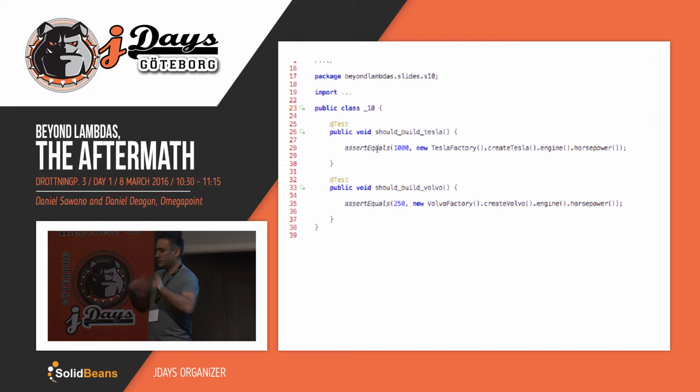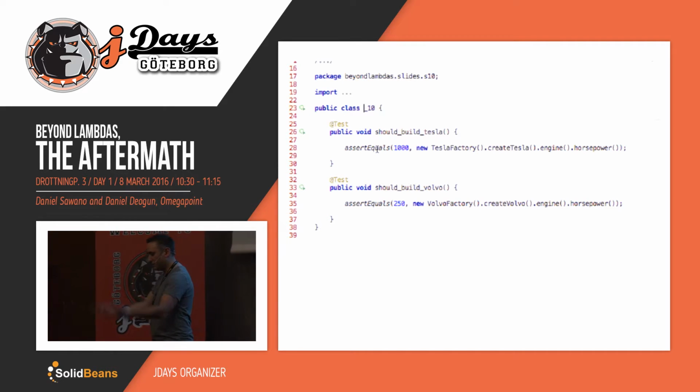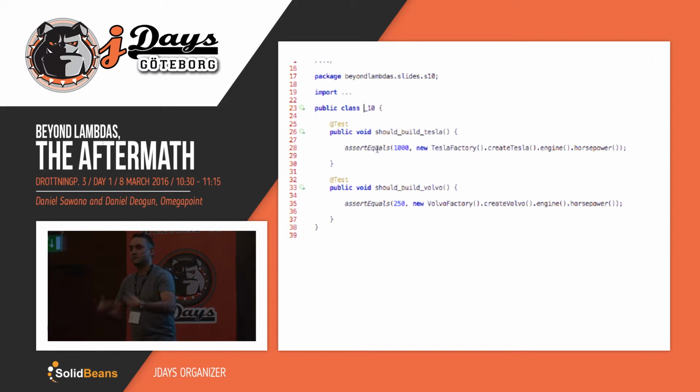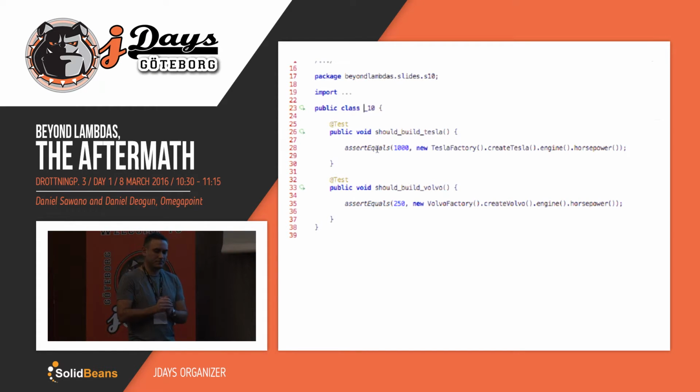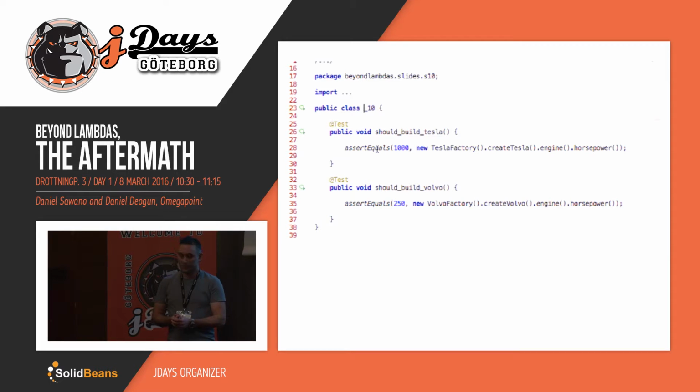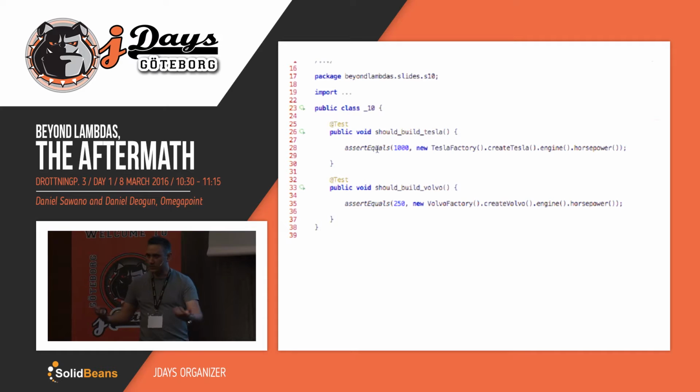So when they were developing this, they had their factories for building their particular cars, but they said, hey, I want to minimize code duplication. So I want to pass in that specific behavior of an engine to a generic factory. Okay, and in order to pass that behavior, we're using the function API.